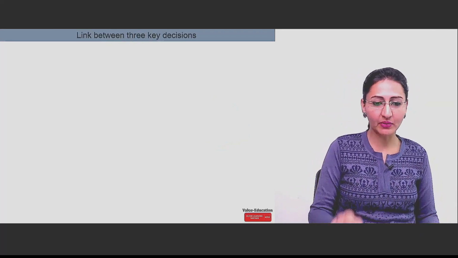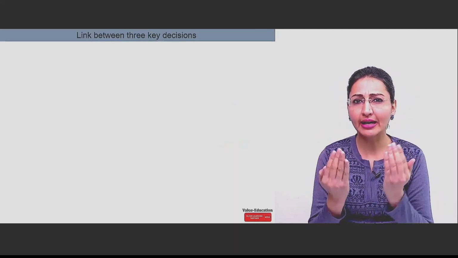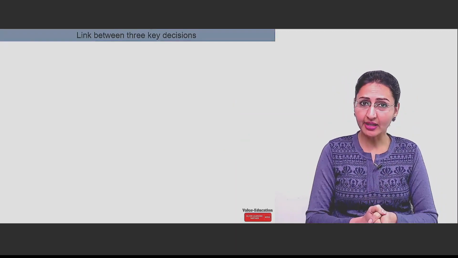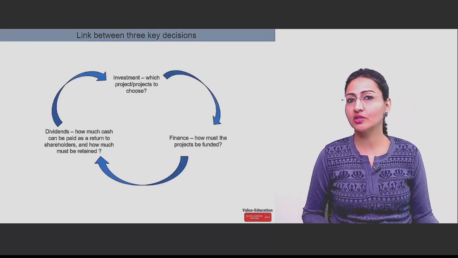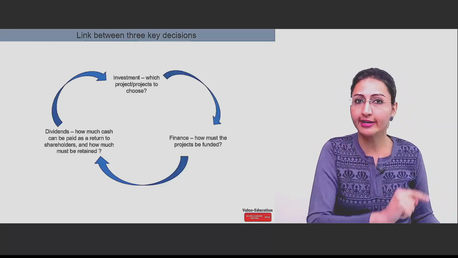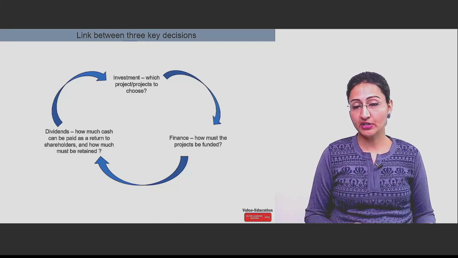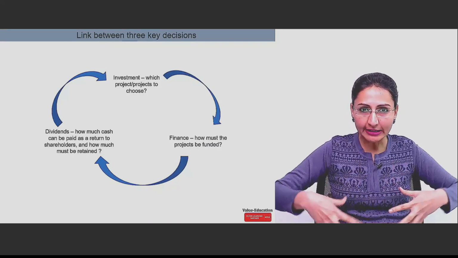Let's begin with understanding first the basic thing which underlies a company. A company has majorly three decisions which are linked to each other. Now, what are these three decisions which are linked to each other and which you have to remember and quote every time when you are writing an answer? The question will ask you the impact of one particular decision on different areas of the business.